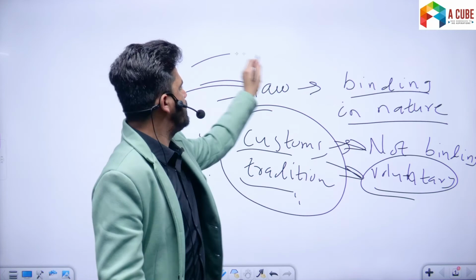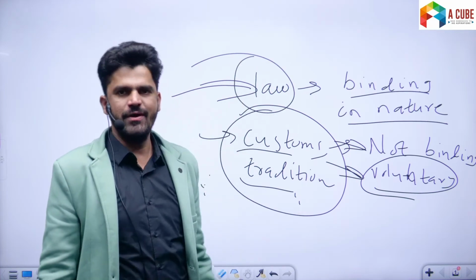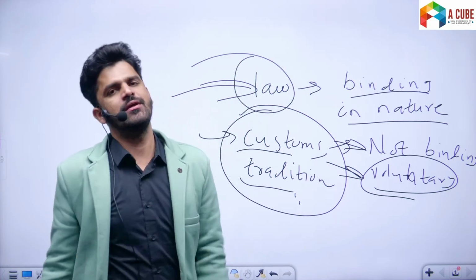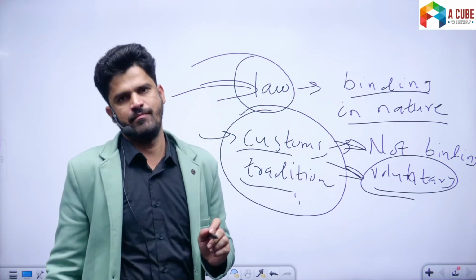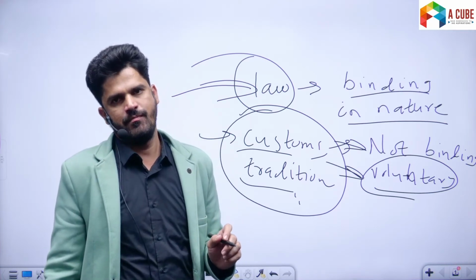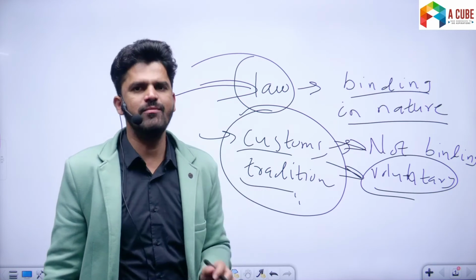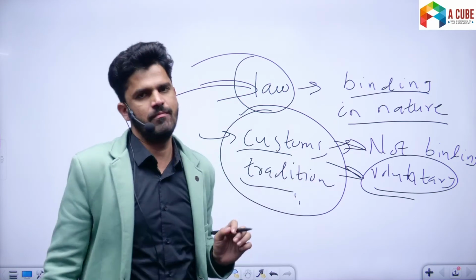Now what happens when people do not obey law? When people do not obey the laws of the state, then they are punished by imposing a fine on them or by putting them in jail.